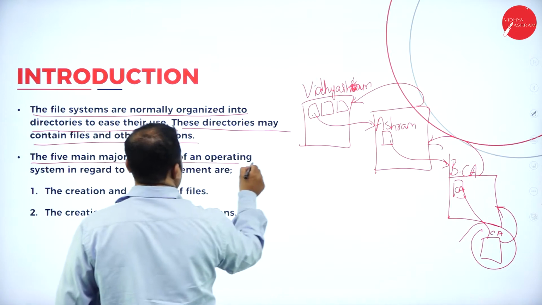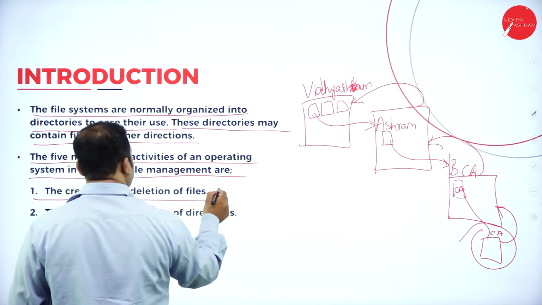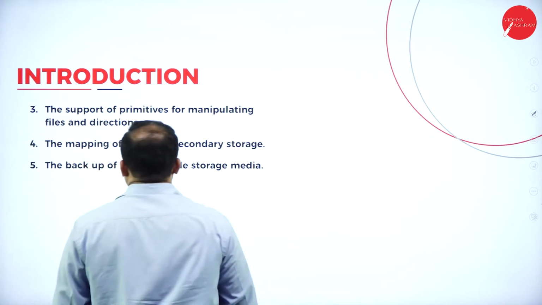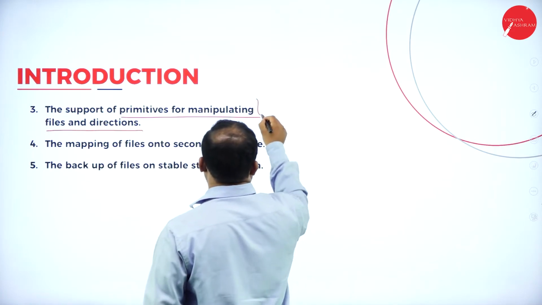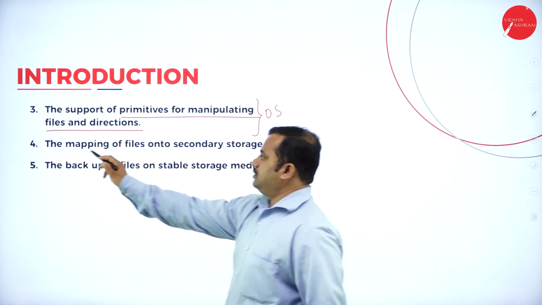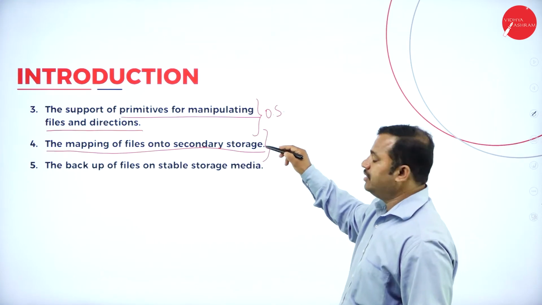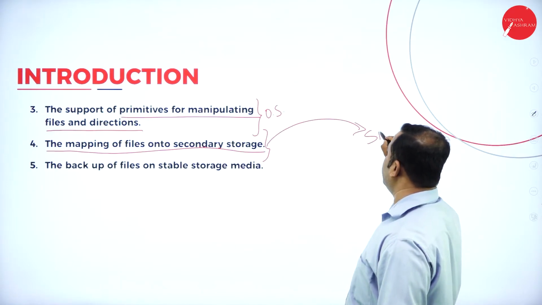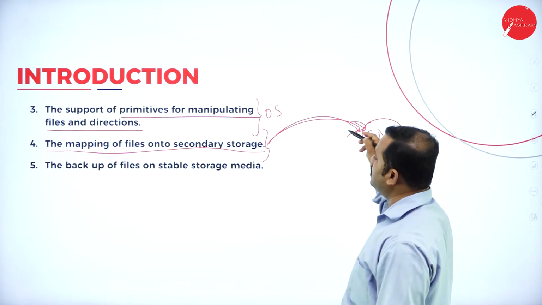The five major activities of an operating system in regard to file management are the creation and deletion of files, and the creation and deletion of directories. The support of primitives for manipulating files and directories is done by the operating system. In short, I will call this an OS. The mapping of files onto secondary storage, that is, once the files are created, during the time of execution, it is stored onto the secondary memory. That is, once the power is off, all this file information is mapped onto the secondary memory.